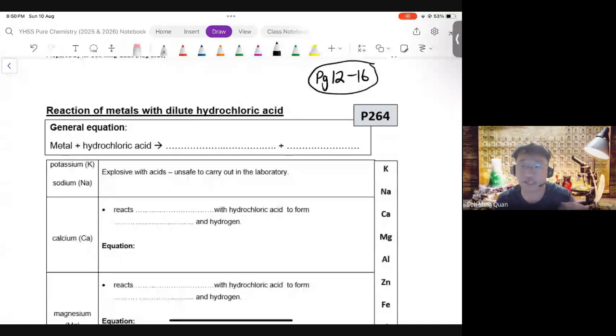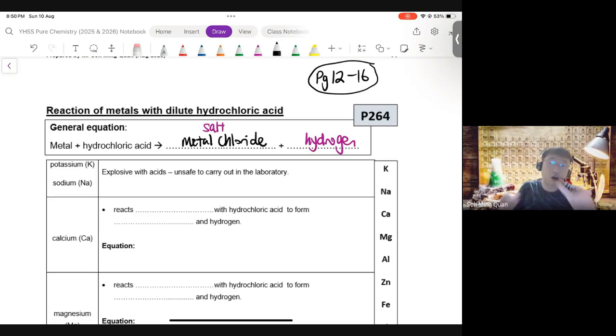On page 12, we see an old reaction here. We have all learned this. It's the reaction of acid plus metal. Specifically, I have chosen hydrochloric acid, HCl. So what does this form? Acid plus metal forms salt and hydrogen. Because I've chosen HCl, the salt will be the metal chloride. For example, magnesium reacts with HCl to form magnesium chloride and hydrogen gas.